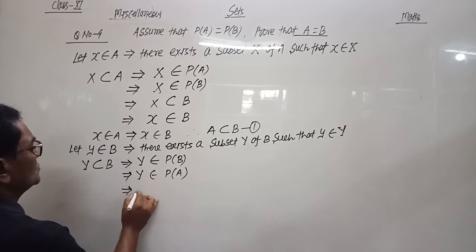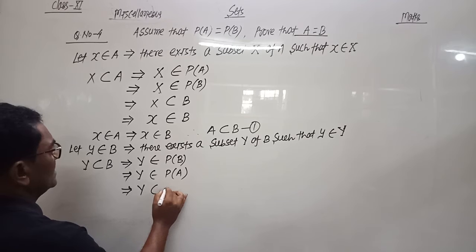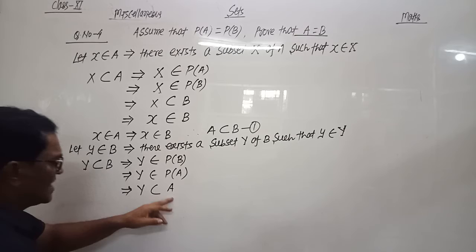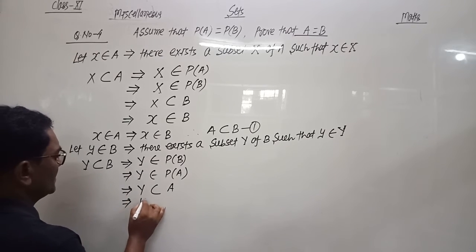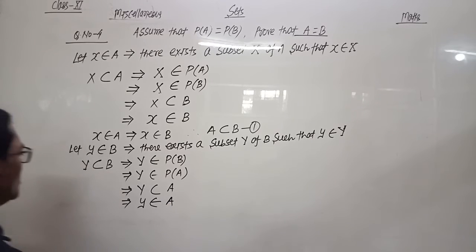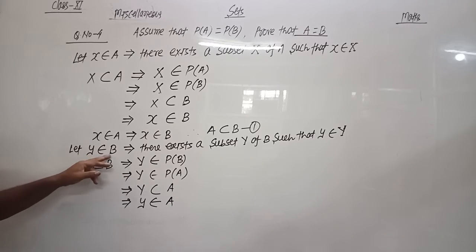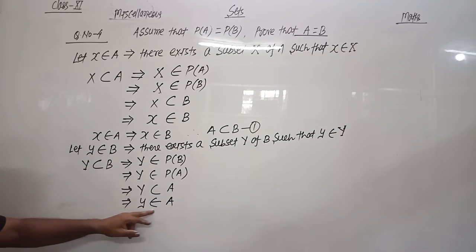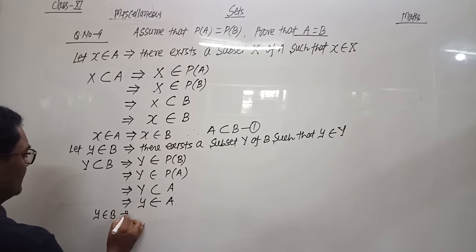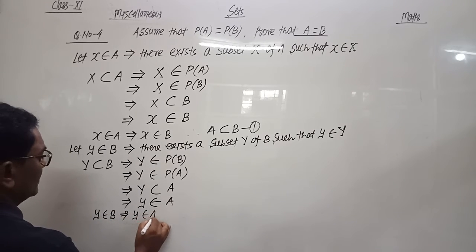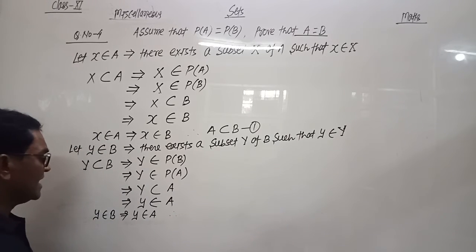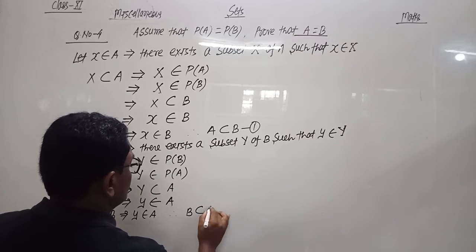If Y belongs to PA, it means Y is the subset of A, and this implies small y belongs to A. So we have taken y belongs to B, and it follows that y belongs to A. So y belongs to B implies y belongs to A. This concludes that B is the subset of A.